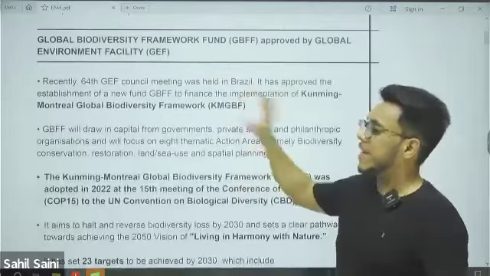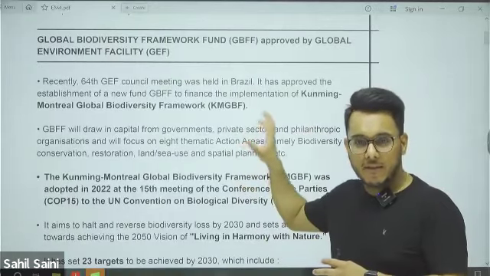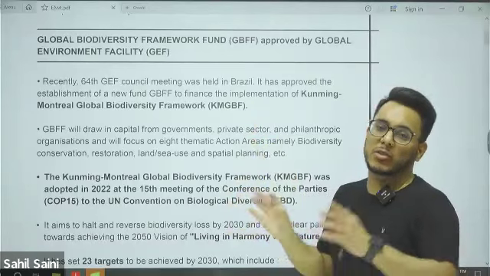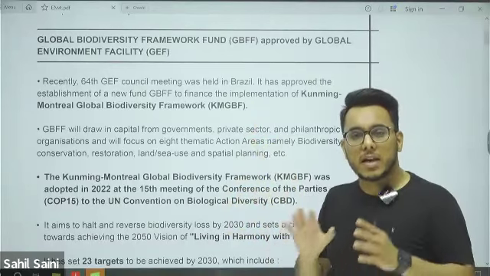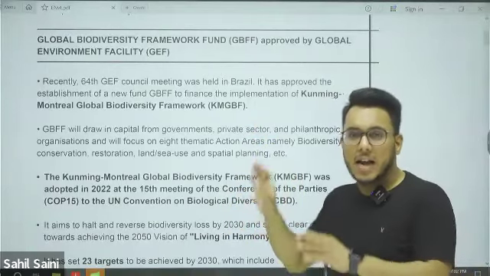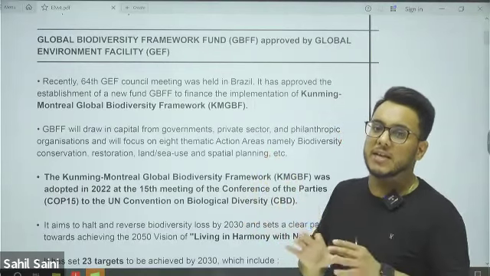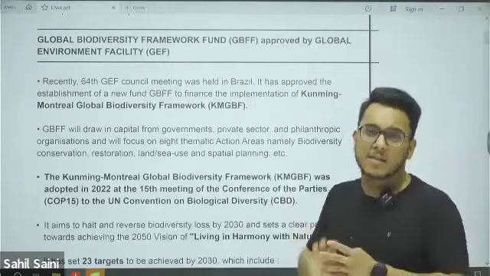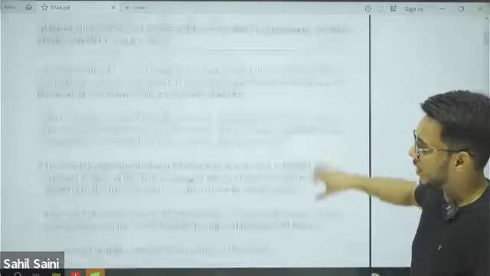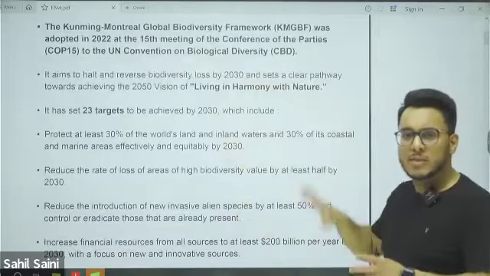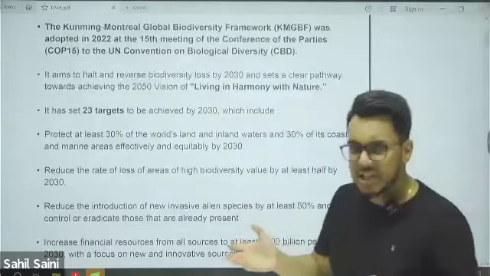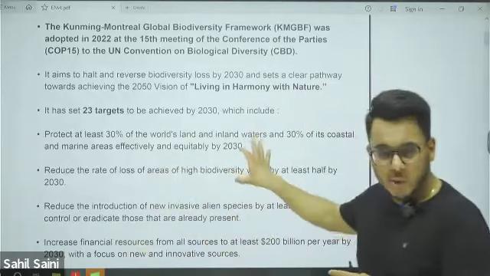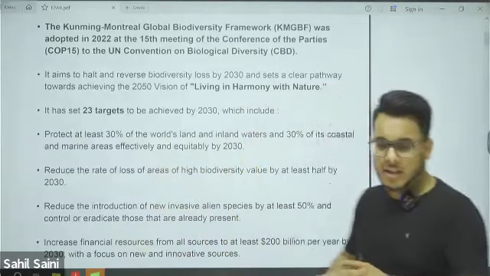Then we discussed the Global Biodiversity Framework, which was agreed under COP15 under the CBD, and we discussed that the Global Environment Facility, GEF, will now oversee its financing mechanism. It has been approved. All the related aspects with respect to CBD, Nagoya Protocol, and Aichi targets, which have been replaced by these 23 targets, we discussed in the previous class.